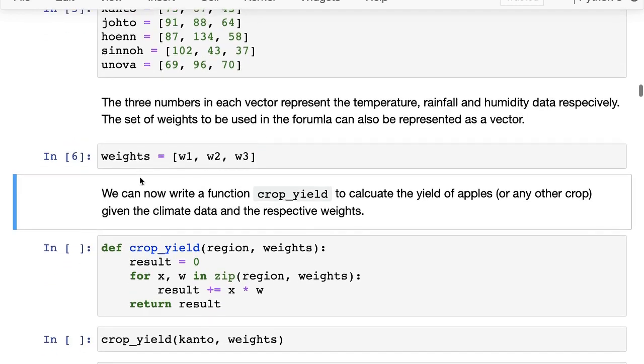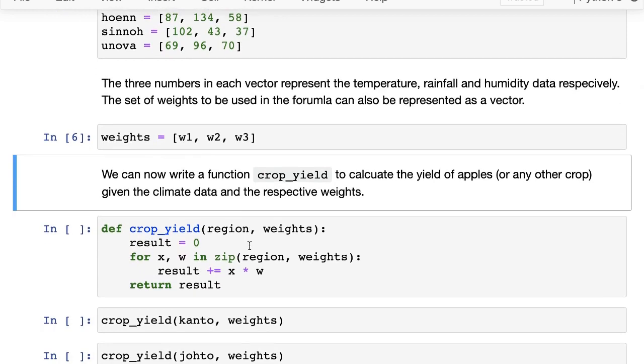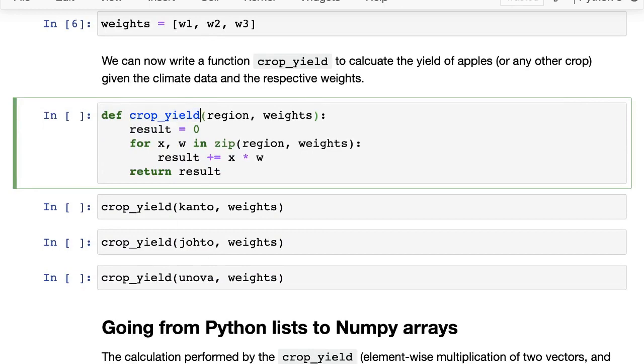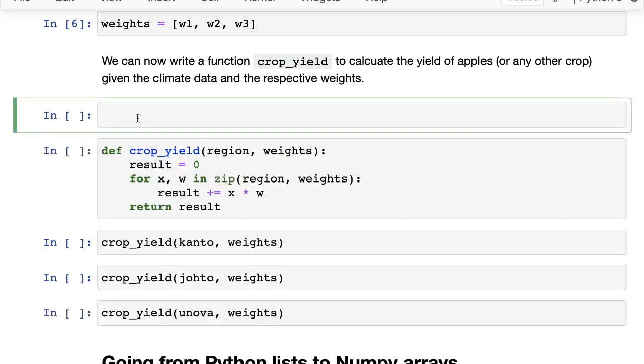So we can now write a function, crop_yield, to calculate the yield of apples, or any other crop for that matter, because you just have to change the weights for a different crop. So we can calculate the yield of apples given the climate data and the respective weights. Here we have a function which takes the region and a set of weights, and then it performs some calculation and returns the result. So let's observe what it does.